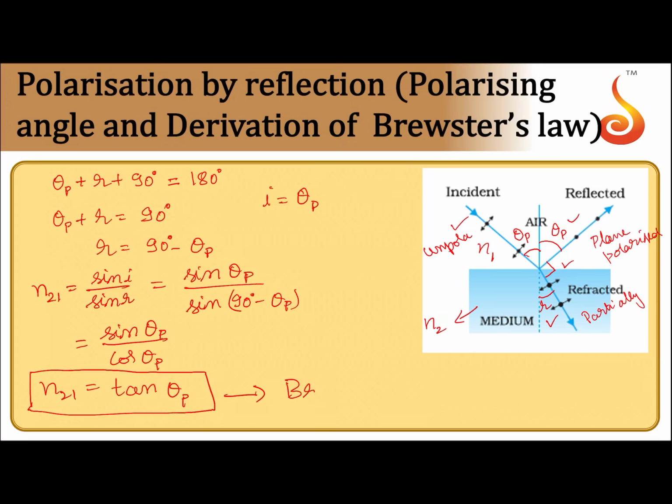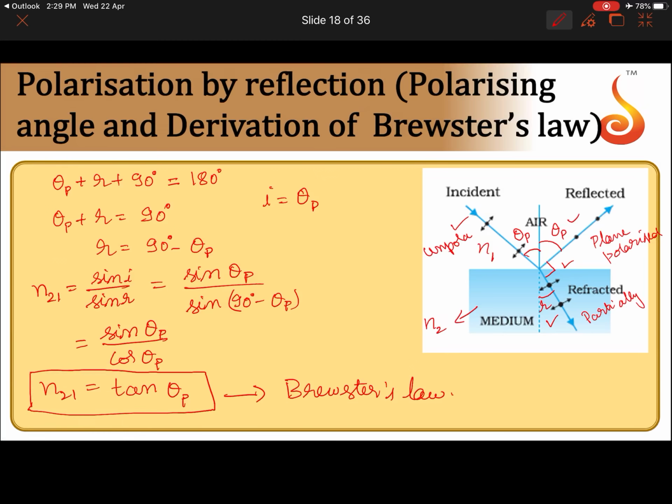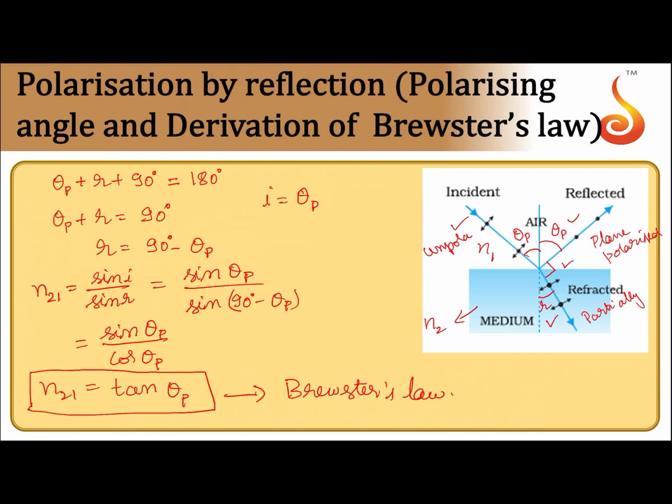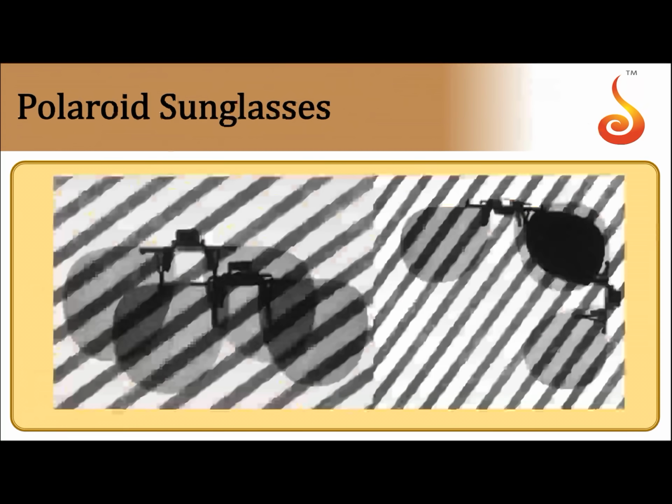So this result is called Brewster's law. This derivation can be asked for 3 marks. We'll move on to the next concept.